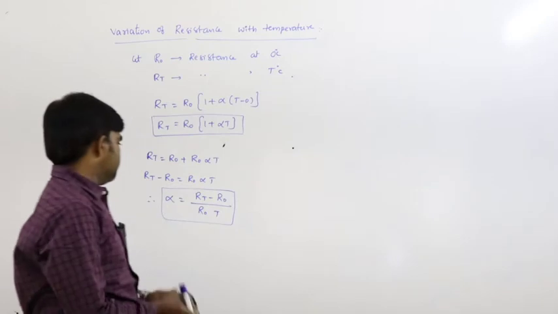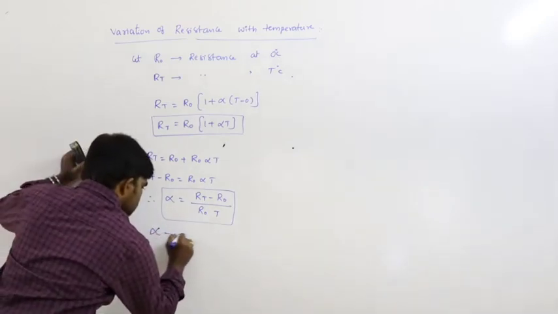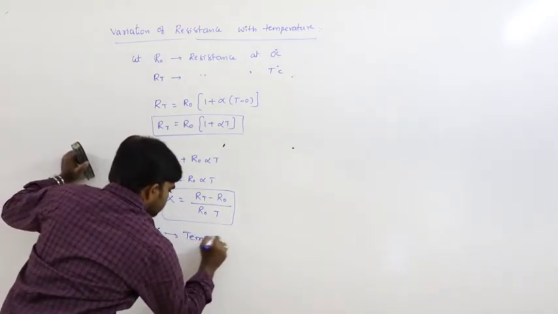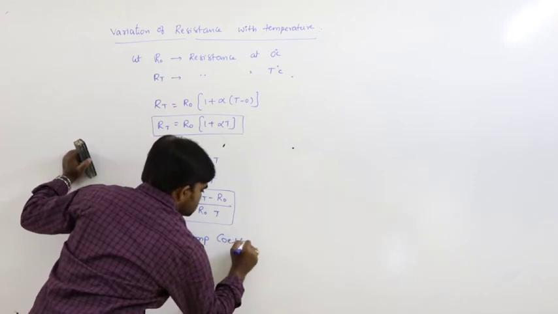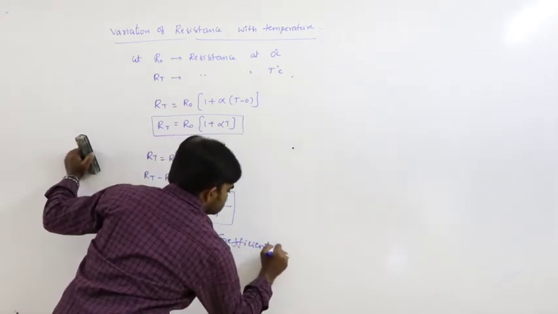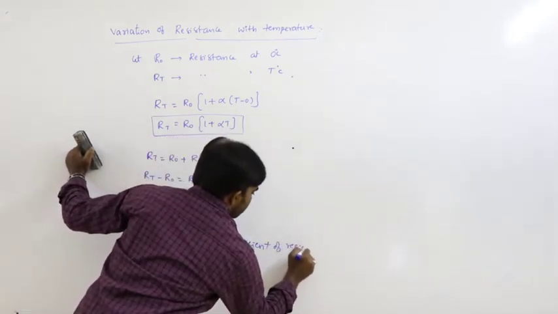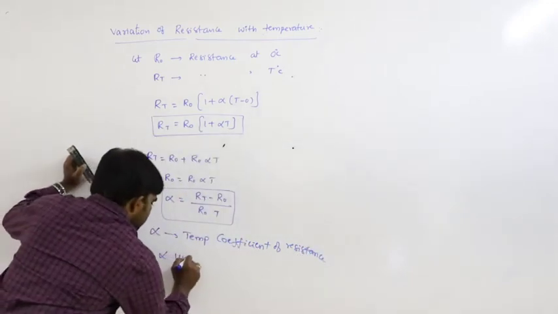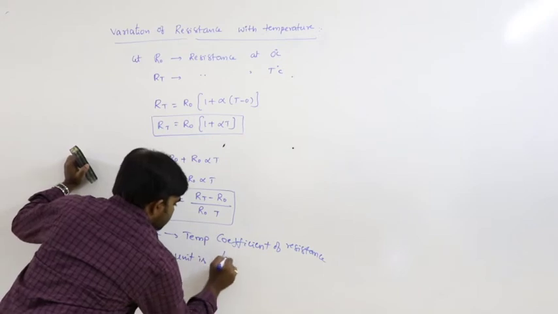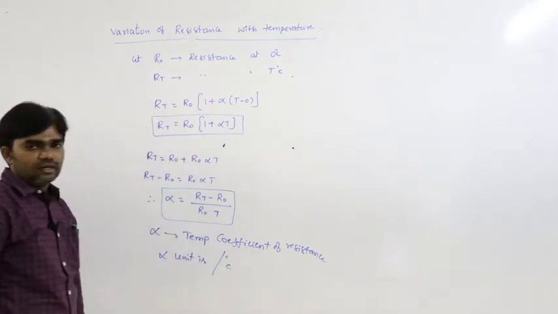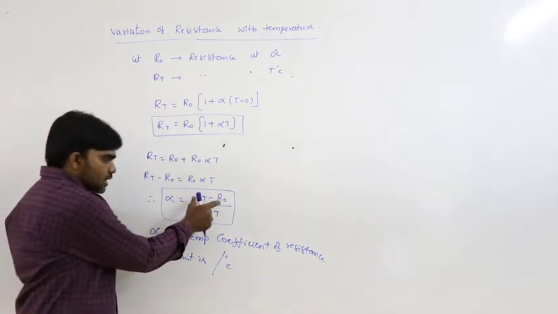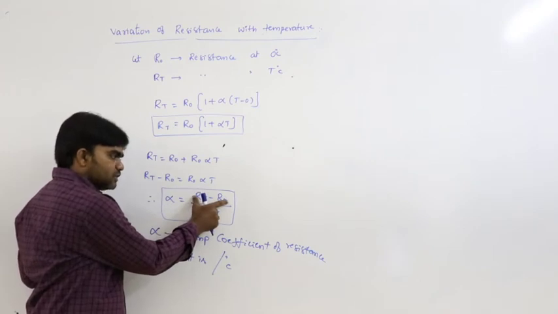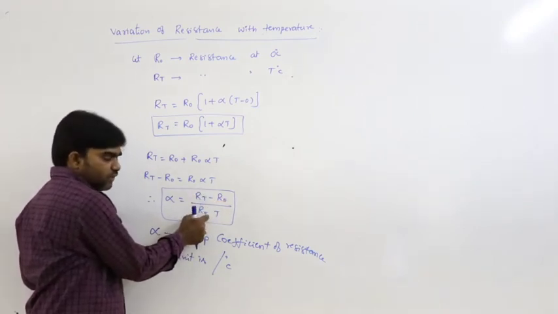So alpha is the temperature coefficient of resistance, and alpha's unit is per degree Celsius, or Fahrenheit or Kelvin, whatever it is, because R_T minus R naught has the unit of resistance and R naught has the unit of resistance.